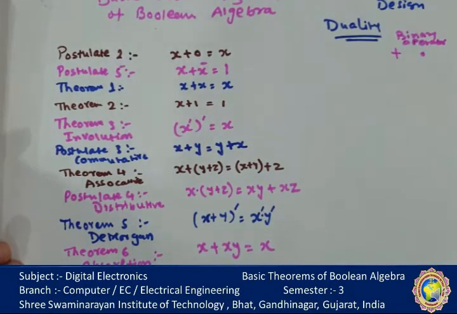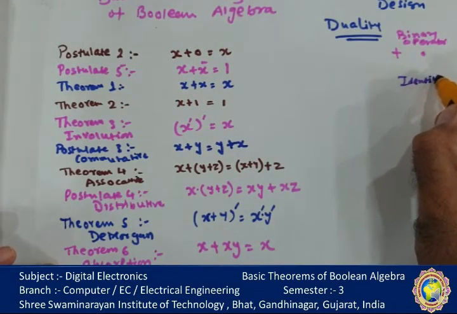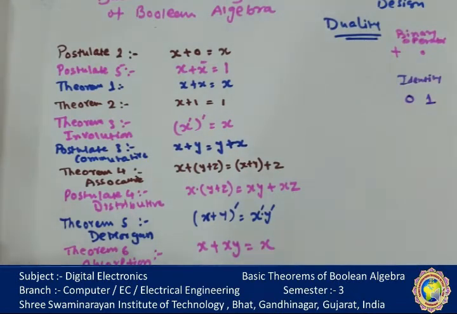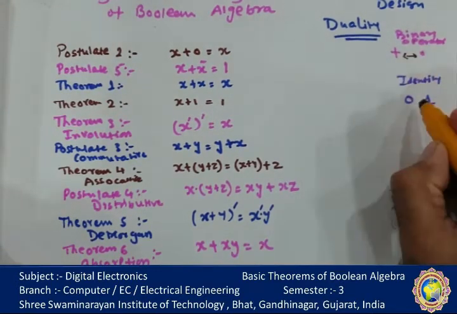Okay. The second says that the identity changes. Identity: which one? The 0 and 1. So we interchange the two things. Which ones? Operator and identity.